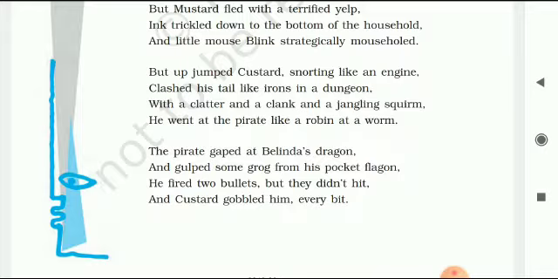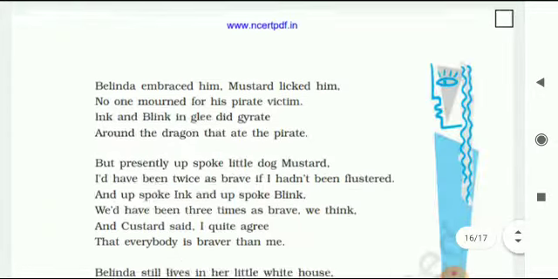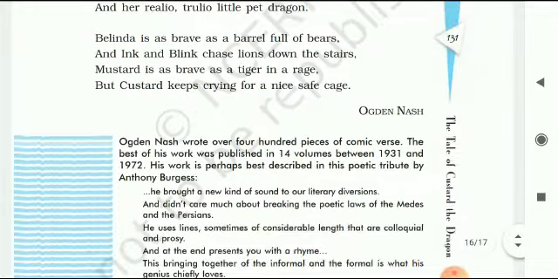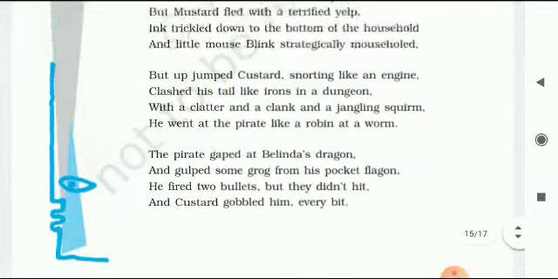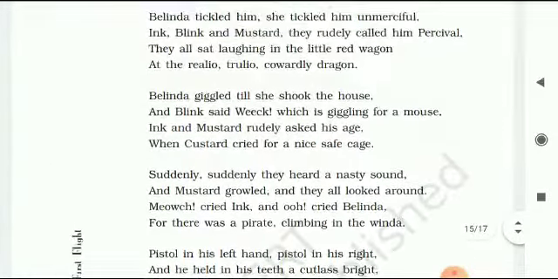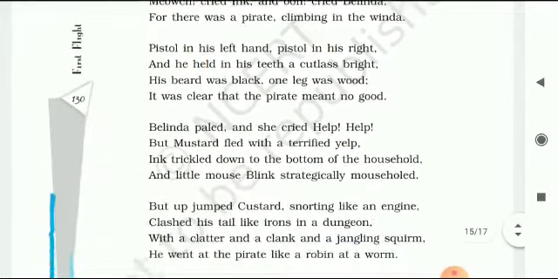And suddenly they heard a nasty sound, there is again repetition. And Belinda paled and she cried, help, help. In the next paragraph here you can see, help, help. So repetition is there.